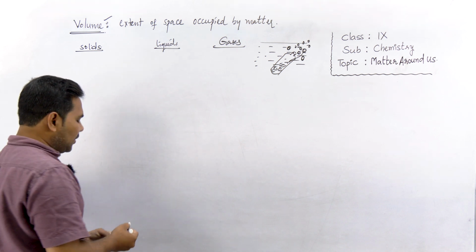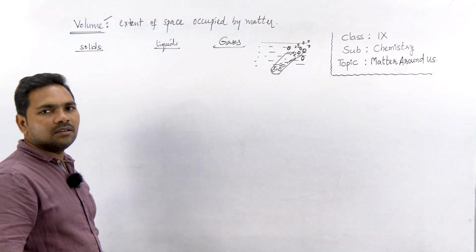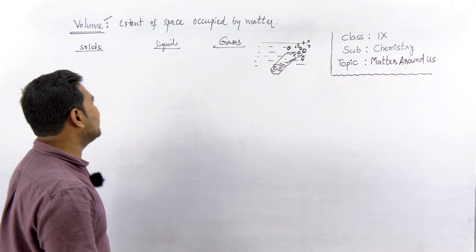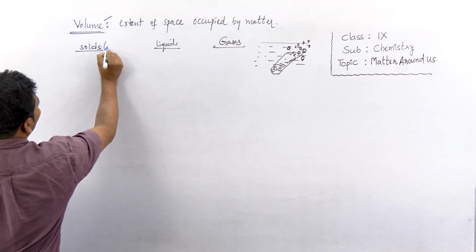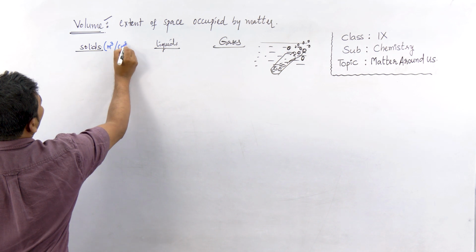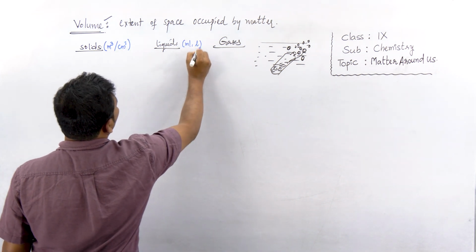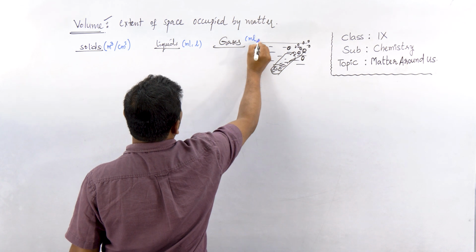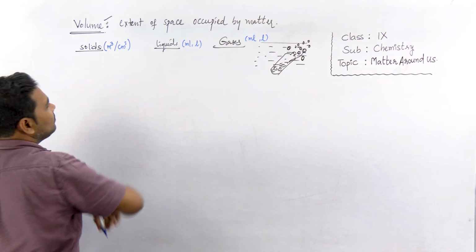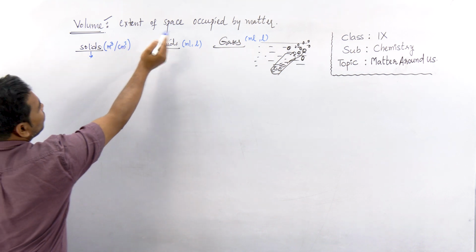In this video we have already discussed how we express the volume of solids, liquids and gases. Volume of solids is expressed in meter cube or centimeter cube, while liquids and gases are expressed in milliliter or liter. Now let's see, it's simply occupying space.